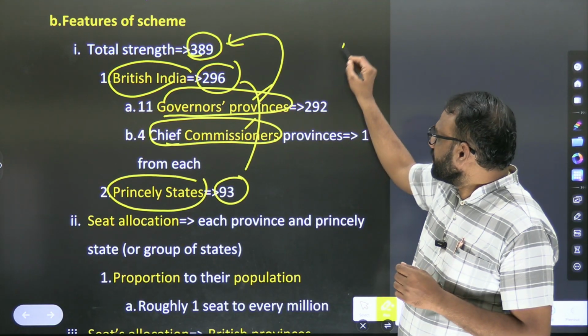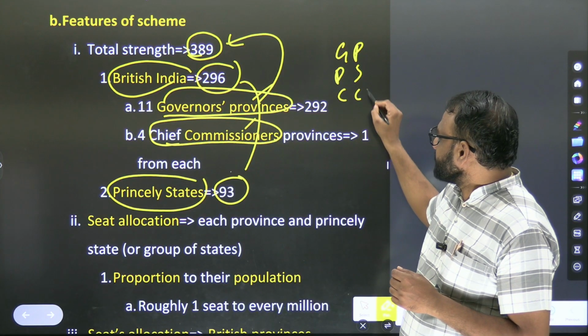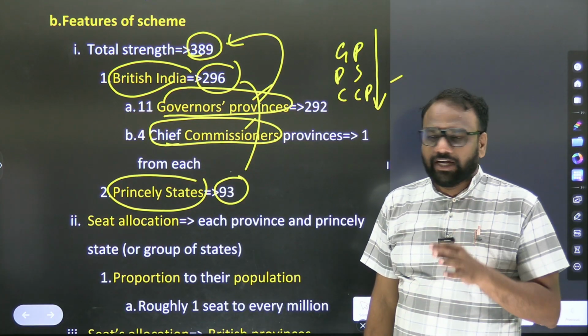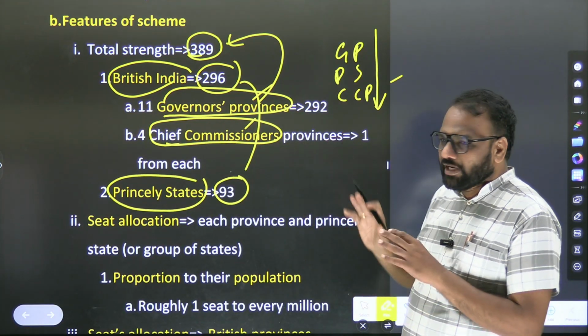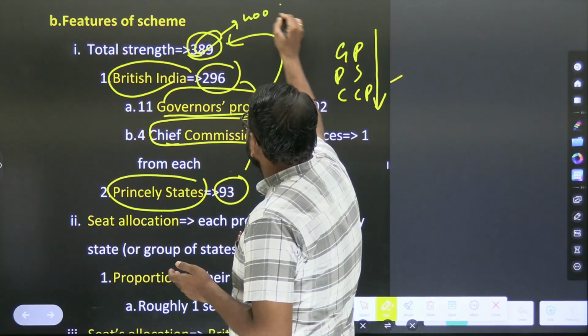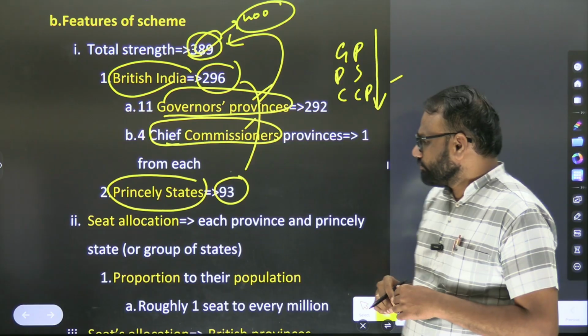The highest is governor's provinces, next is princely states, third is chief commissioner's provinces. If you write it in decreasing order, that is sufficient. Just remember approximately 400.